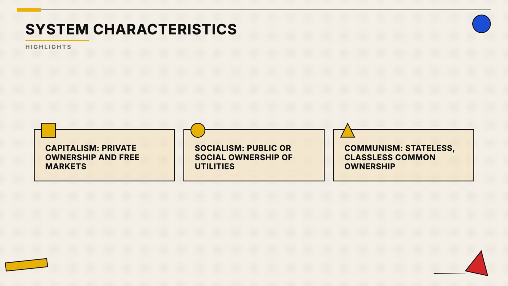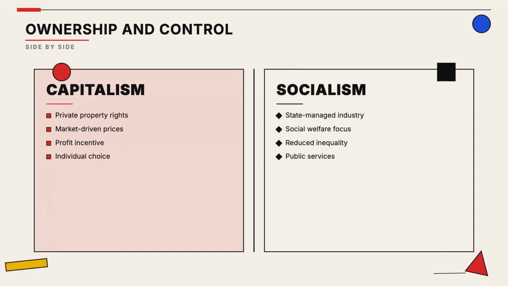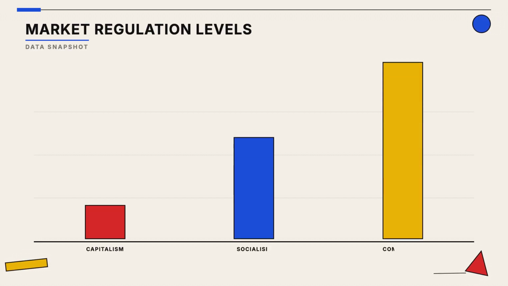Socialism often involves government management of key sectors, and communism aims for total collective control. Capitalism prioritizes individual profit and market competition, whereas socialism seeks to reduce inequality through state-managed resources and social programs. This chart illustrates the relative level of state control typically found in each system, from decentralized markets to fully planned